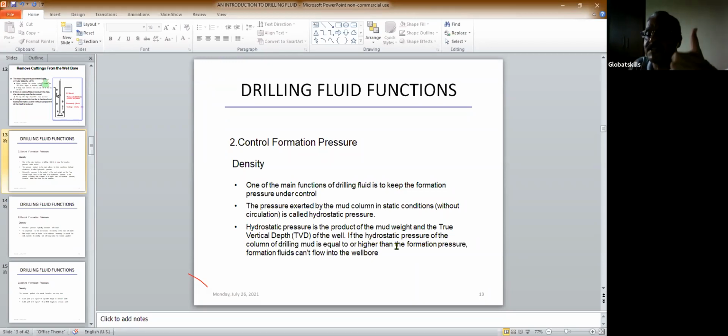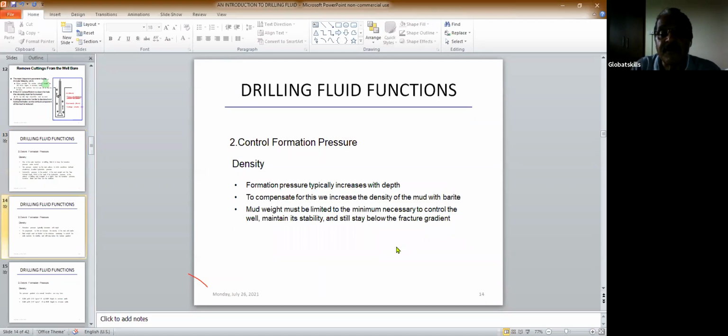So if you know the formation pressure, you have to maintain a hydrostatic pressure which is equal to or more than the formation pressure. And if you know the hydrostatic head and you know the well depth, then you know the density, so you can maintain the density accordingly. Okay. Now, next.